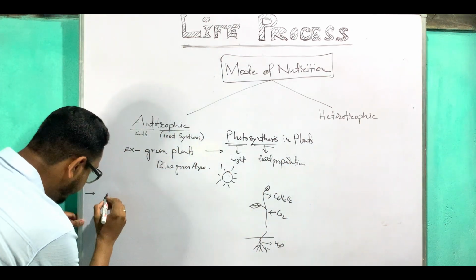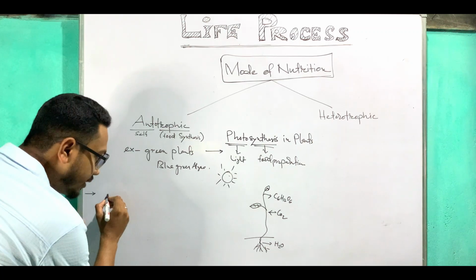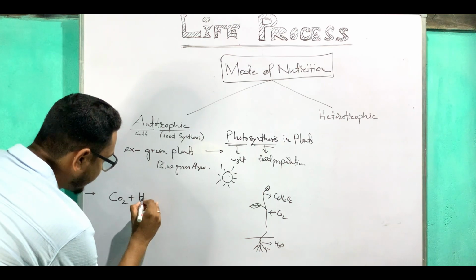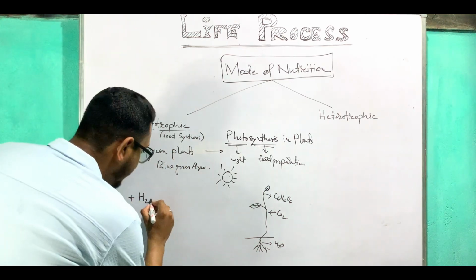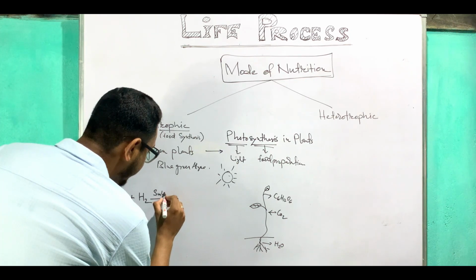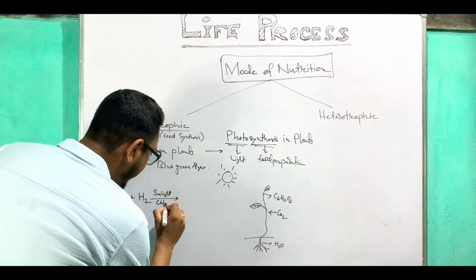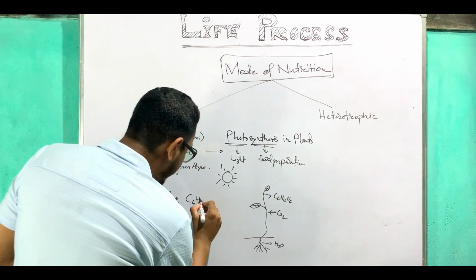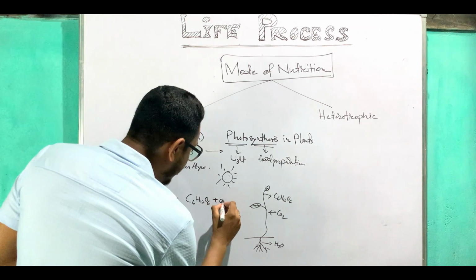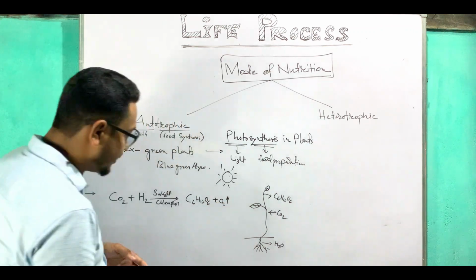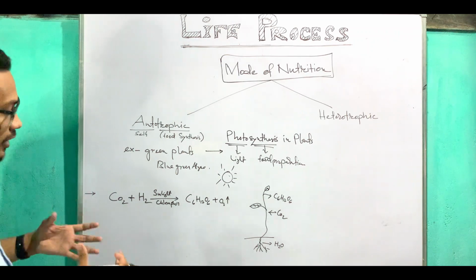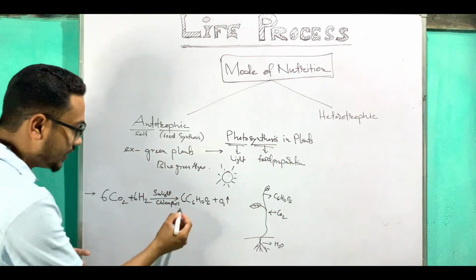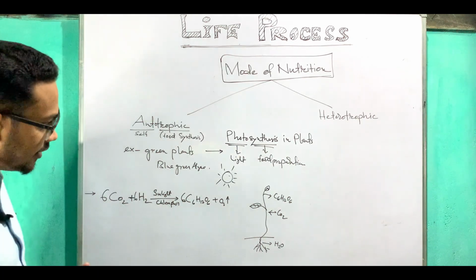Just have a look. Here it will involve CO2 plus H2, and oxygen will be removed. So in the presence of sunlight and chlorophyll, C-H-L-O-R-O-P-H-Y-L-L, it prepares its own food, C6H12O6, and oxygen is removed. So this is the chemical reaction. If you want to balance it, you can write 6 and 6 here and also 6 here. The reaction will be balanced, but it is not necessary for the time being.